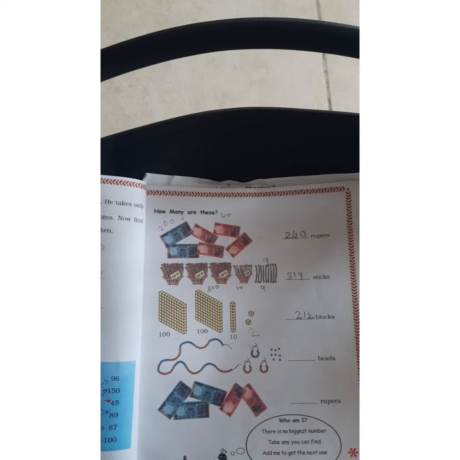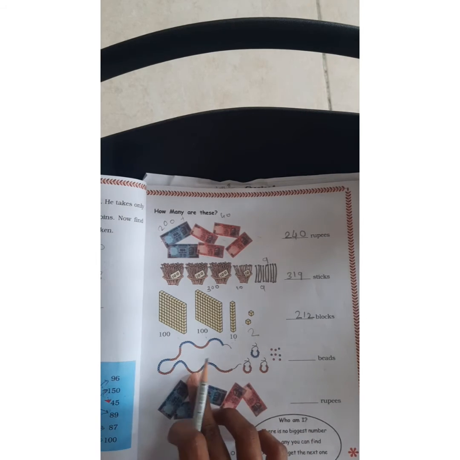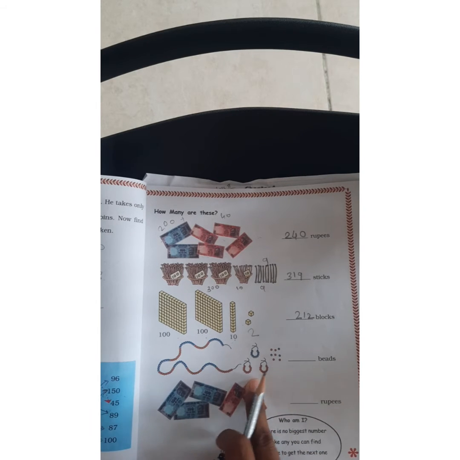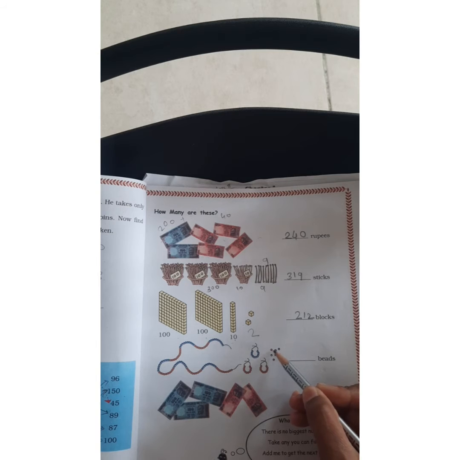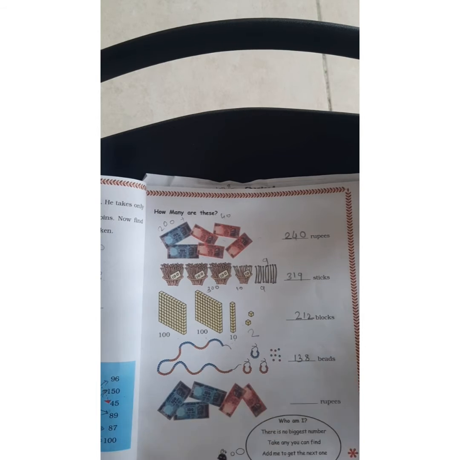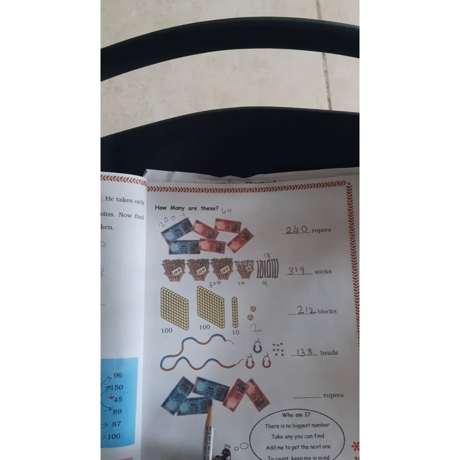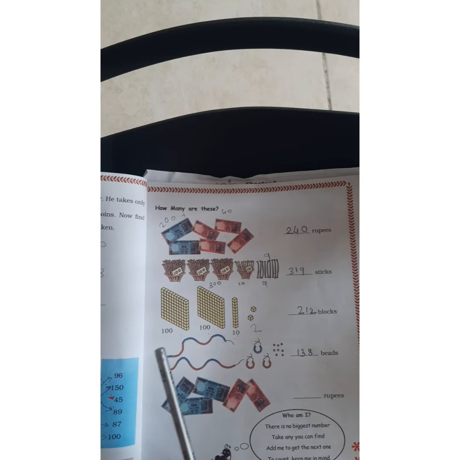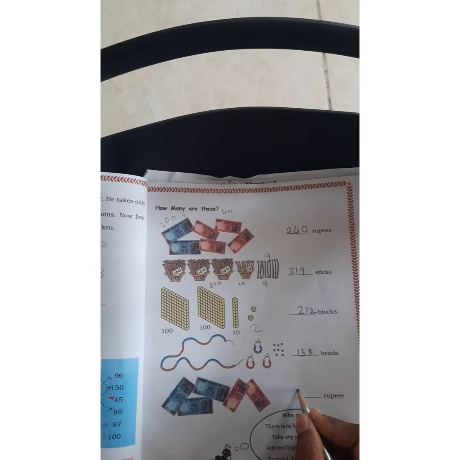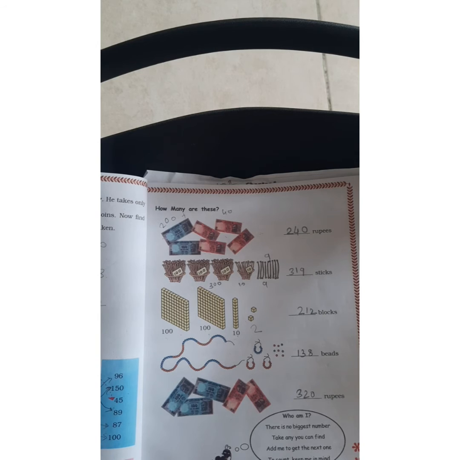Now this is a bunch of 100, this is 3 tens: 100, 30, and count these: 1, 2, 3, 4, 5, 6, 7, 8. 138. Okay. Here again rupees: 100 rupee notes are 3, 20 rupees are 2, coins are nothing. So 300, 20. 320 rupees.